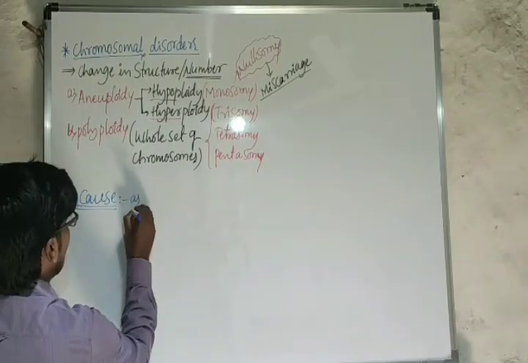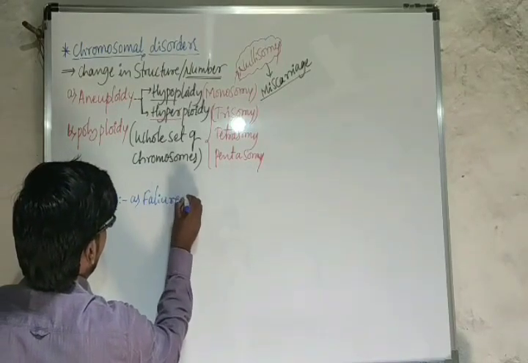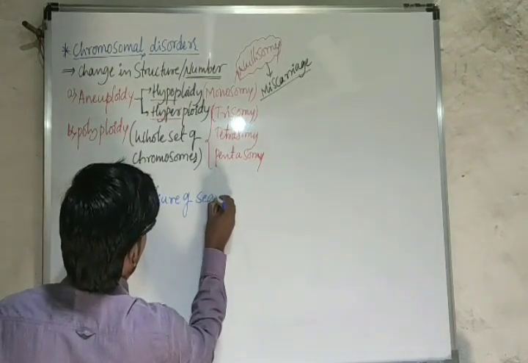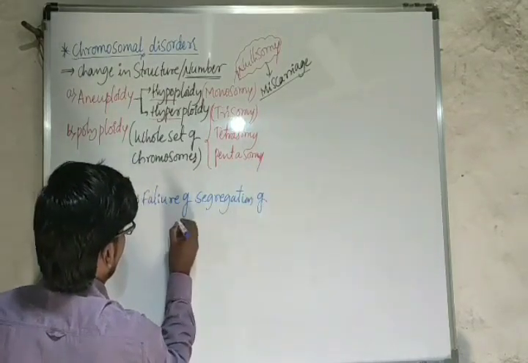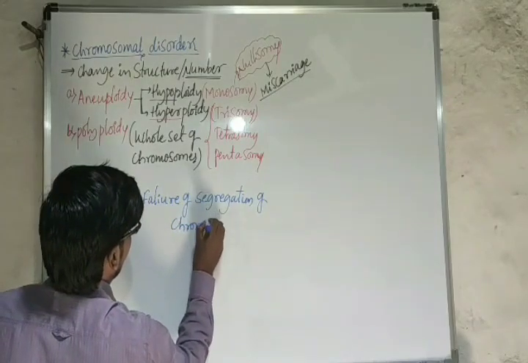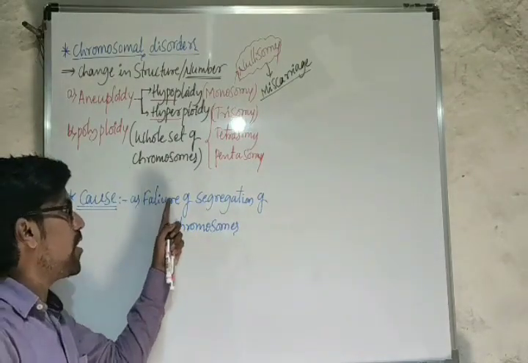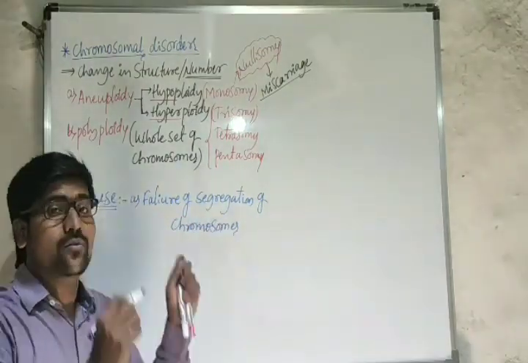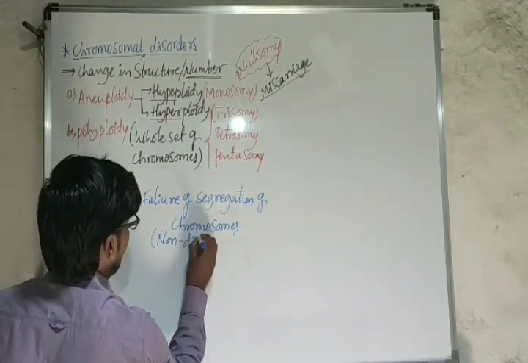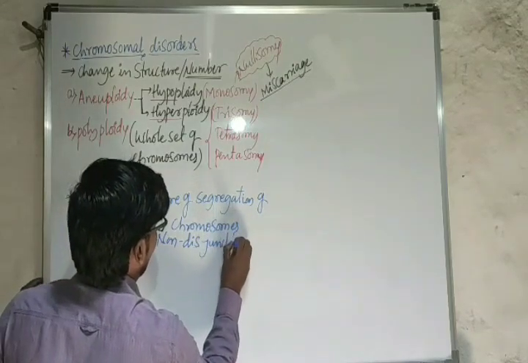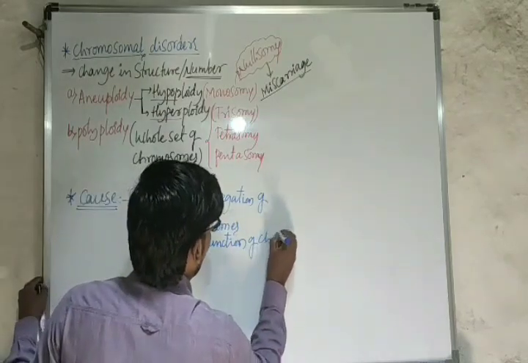If we consider the first one, the major cause is the failure of segregation of chromosomes, or we will call it non-disjunction of chromosomes.